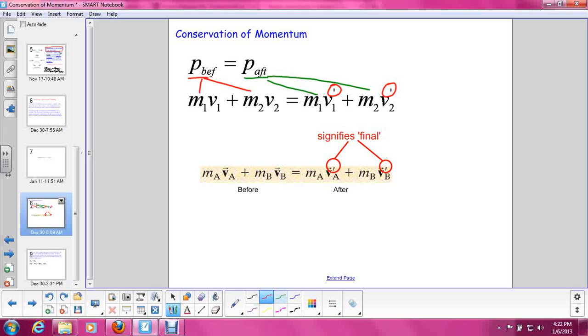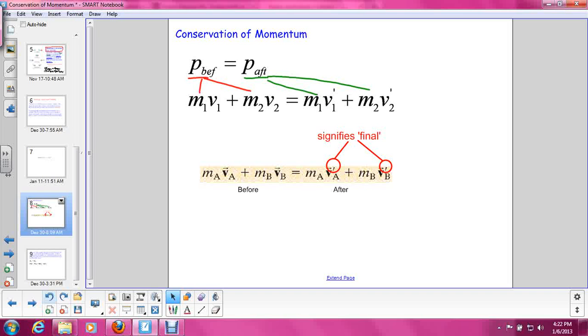And the prime means final. So anytime you see, it's almost like an apostrophe, anytime you see that little apostrophe up there, that means it is the final velocity. It is the velocity after the collision has happened.